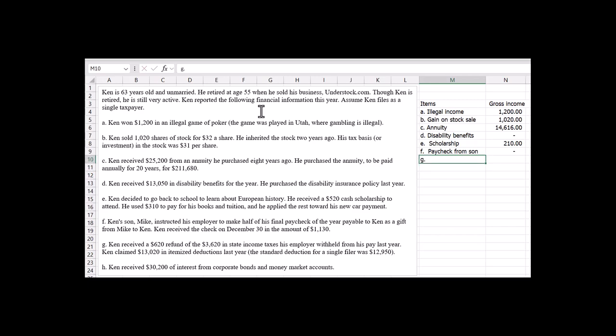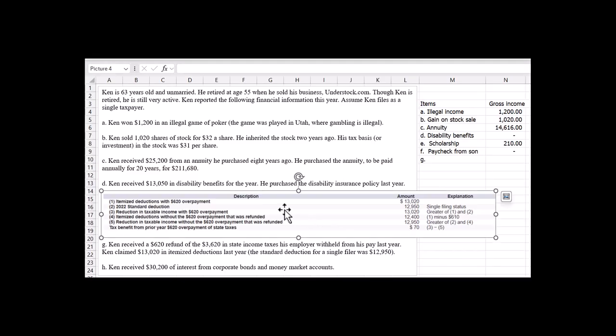G says Ken received a $620 refund of the $3,062 in state income taxes his employer withheld from his pay last year. Ken claimed $13,020 in itemized deductions, and at that point, the standard deduction was $12,950. Okay, and this one we might have to take a look at in a bit more detail.